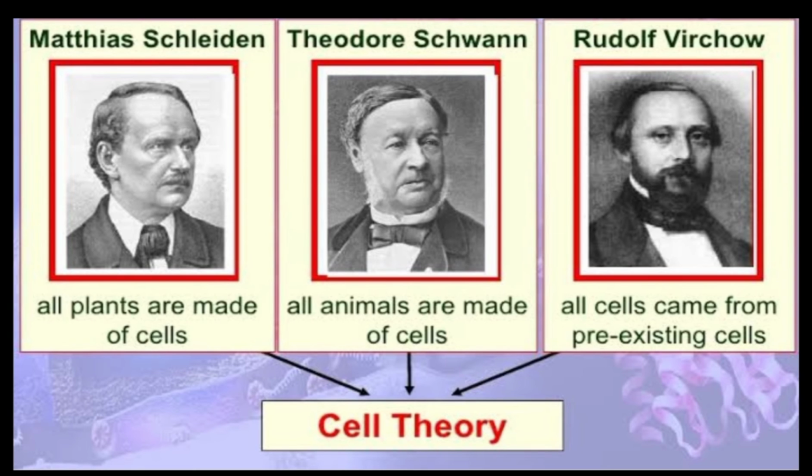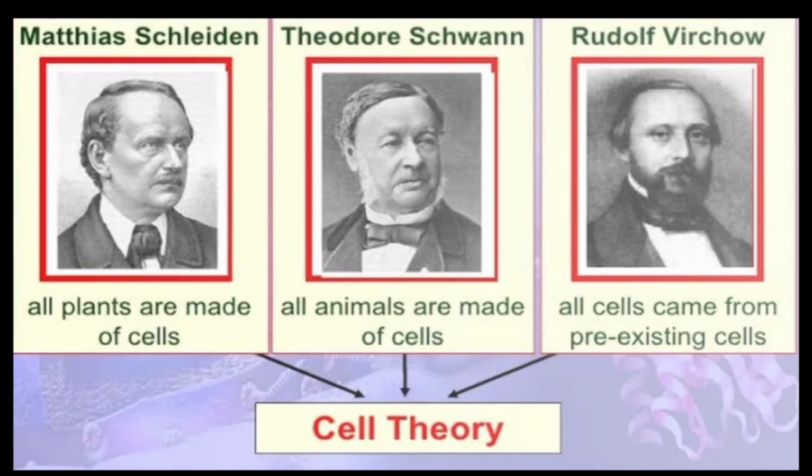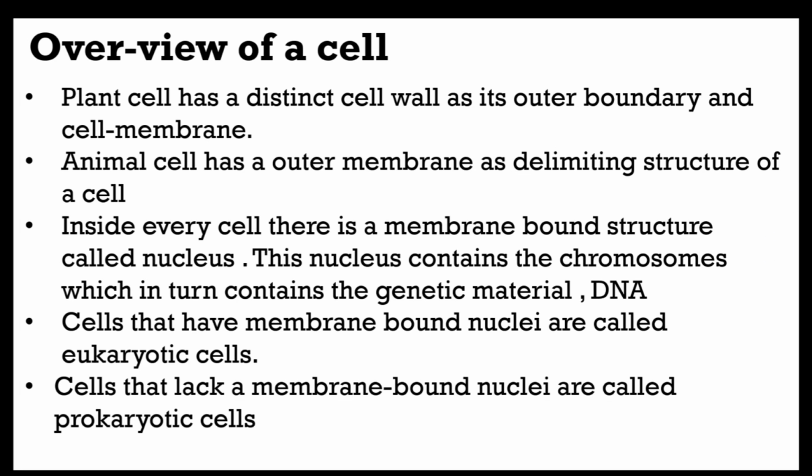In our next slide, let's see a quick review of the cell. In our next videos, I will explain cell organelles and complete information about them in detail. For now, let's see an overview of a cell. Point number 1: all plant cells have a distinct cell wall as the outer boundary, and a cell membrane.